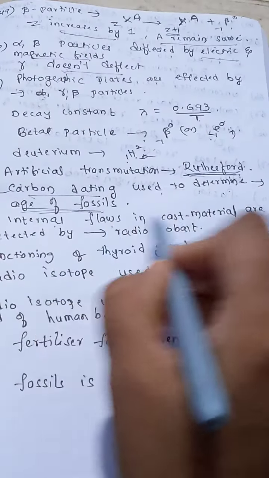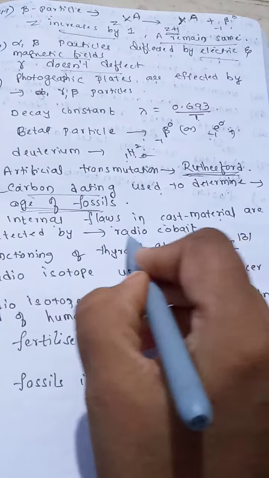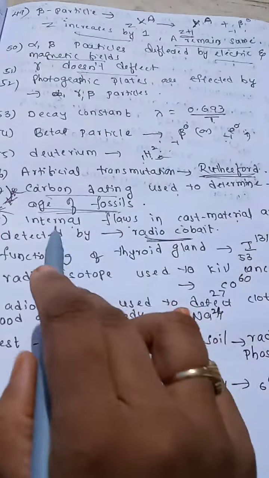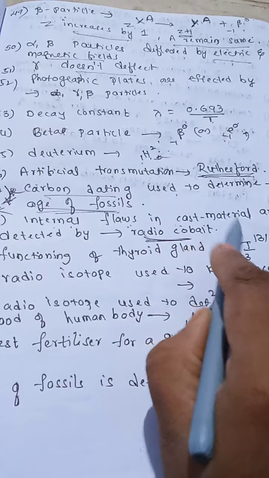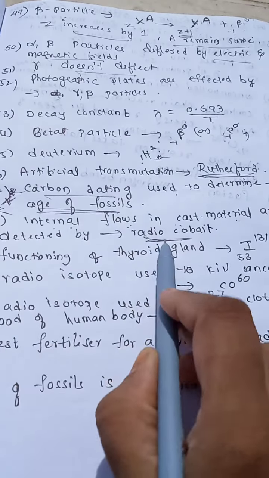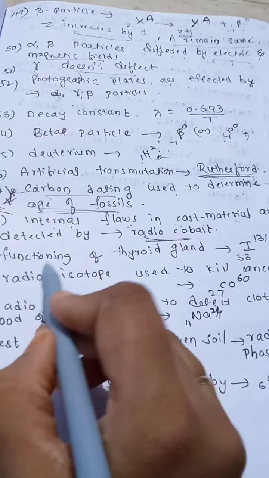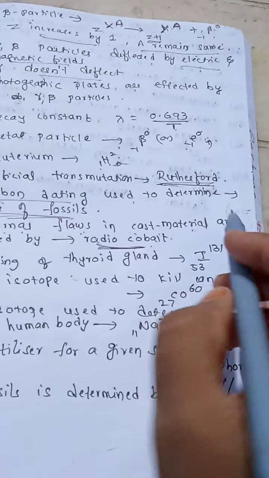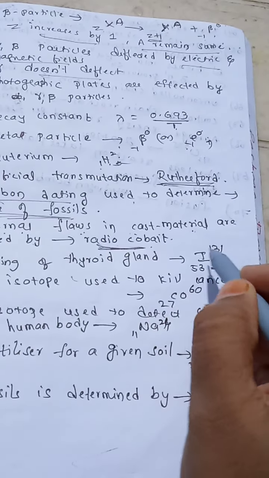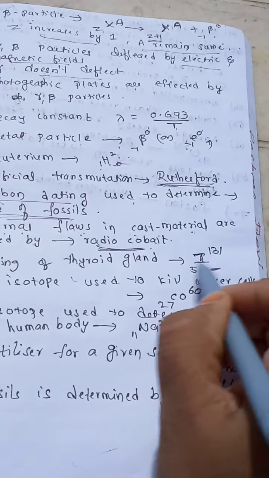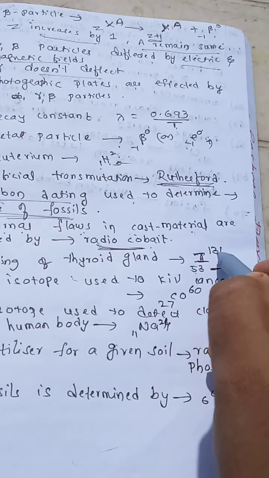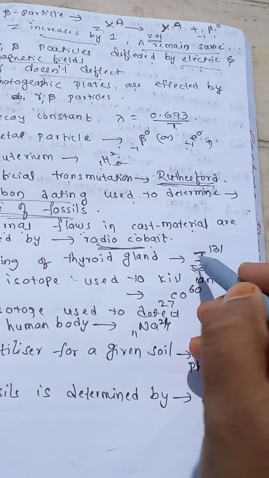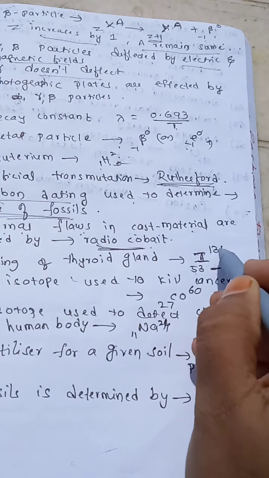Internal flaws in cast material are detected by radiocobalt. So this is also important. Next, the functioning of the thyroid gland is detected by iodine 53-131.